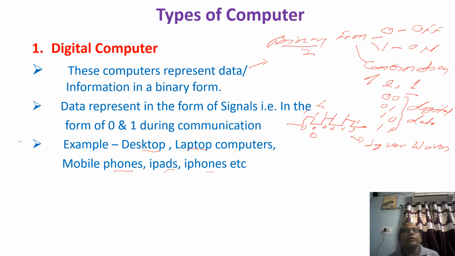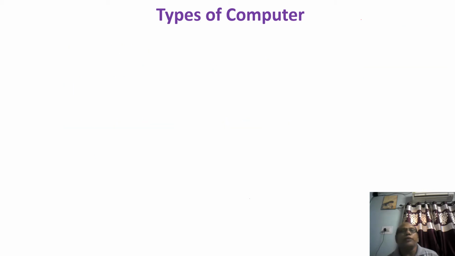These devices are in the digital form, in the form of electronic circuits, and electronic circuits have the properties of electric circuits: on and off. This type of technique is used in digital computers, and therefore such computers are called digital. Okay, so the next one is the analog computer.